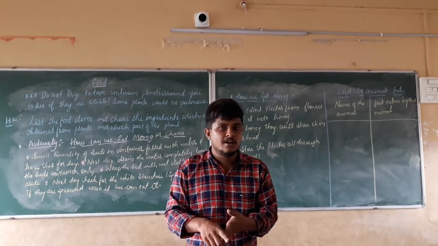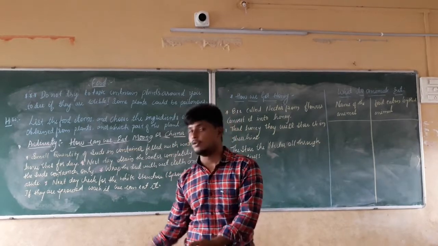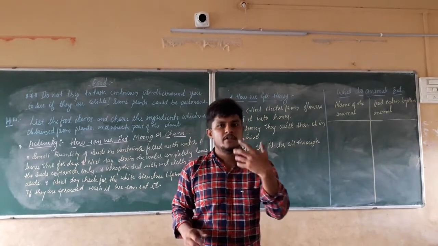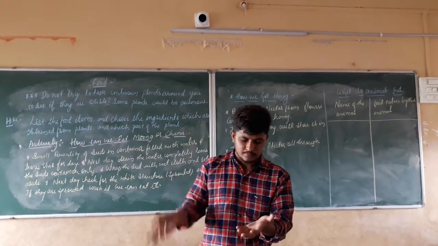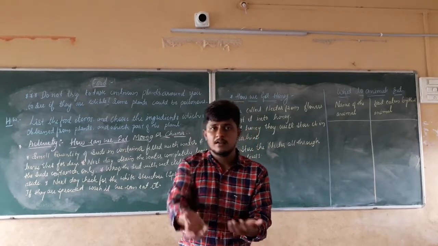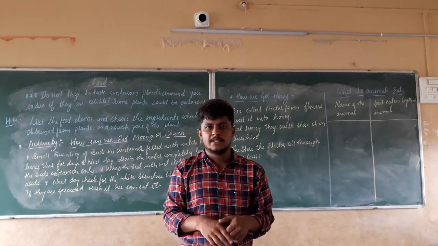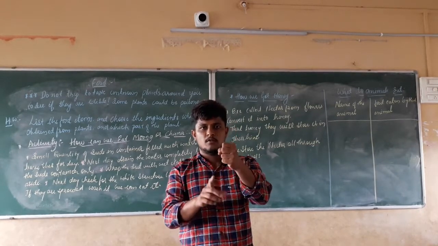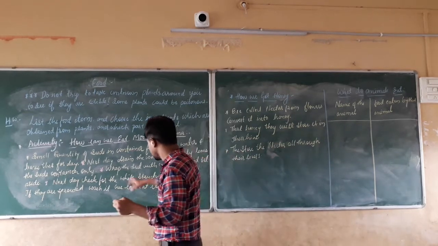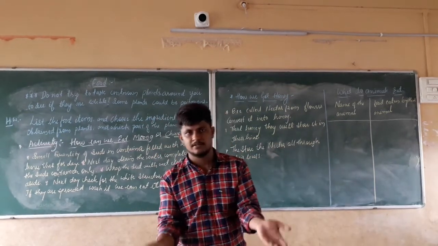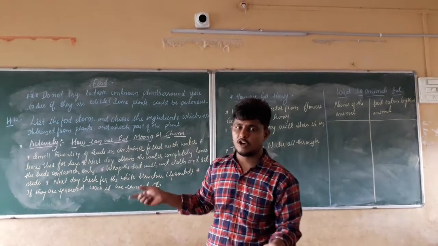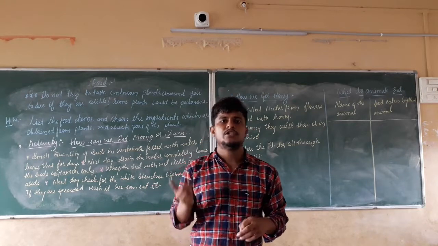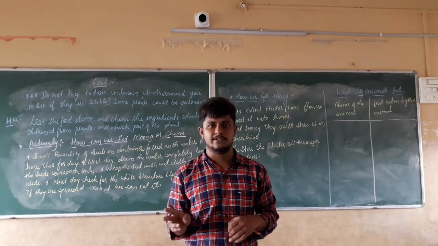In that wet cloth, we put all the chana or moong, whichever is your favorite. Then we tighten the base of the wet cloth and close it. That is, we wrap the seeds of the moong or chana tightly inside the wet cloth, and we keep it for 1 or 2 days.